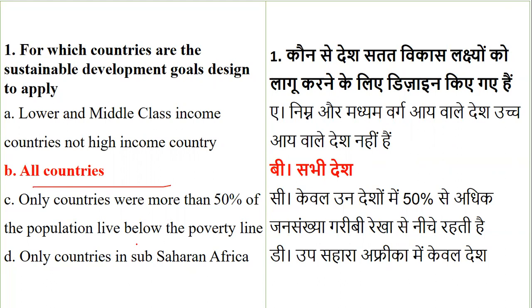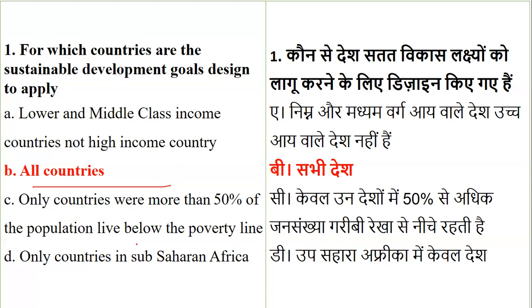So here the question was, for which countries are the sustainable development goals designed to apply? So which are the countries which talk about sustainable development goals? So it is lower and middle level income countries, not high income countries. All the countries, or the countries with more than 50% of the population which lives below the poverty line, or countries only in Saharan Africa.